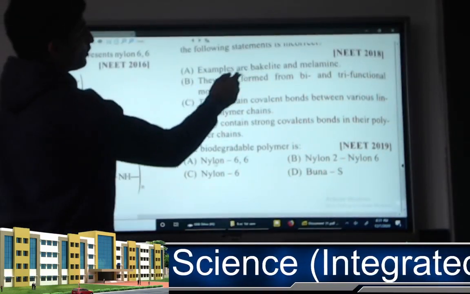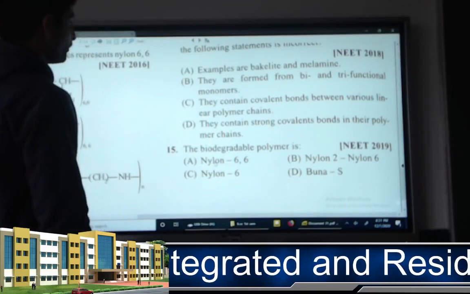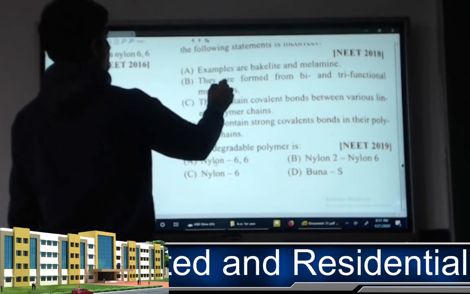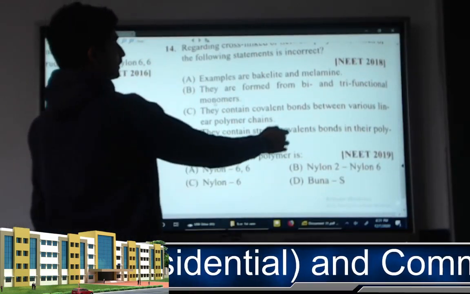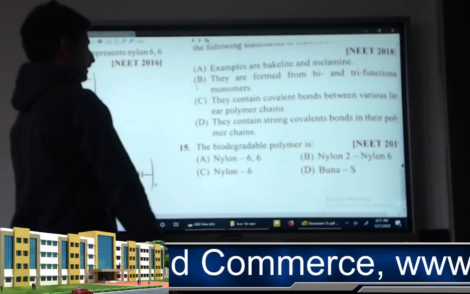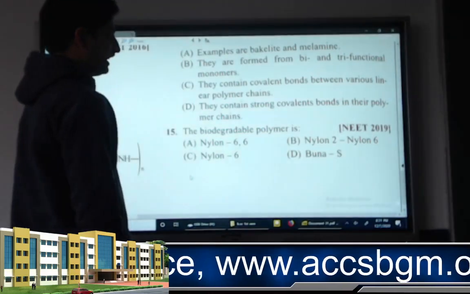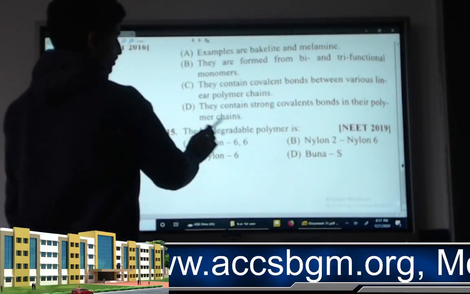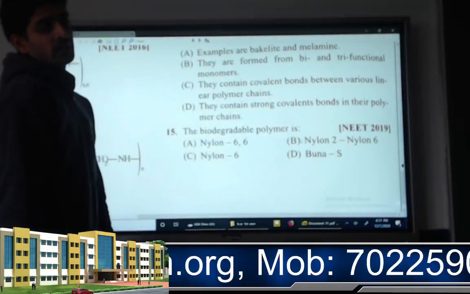They contain covalent bonds between various linear polymer chains. They contain strong covalent bonds in their polymer chain. Remember, cross-linked and network polymers are only possible with bi- and trifunctional monomers. So answer is B. Next, the biodegradable polymer is not nylon 66, not nylon 6, not Buna-S. So the answer is nylon 2, nylon 6.